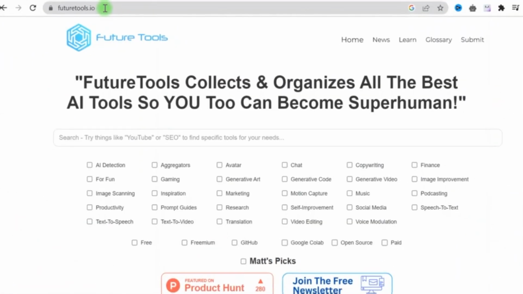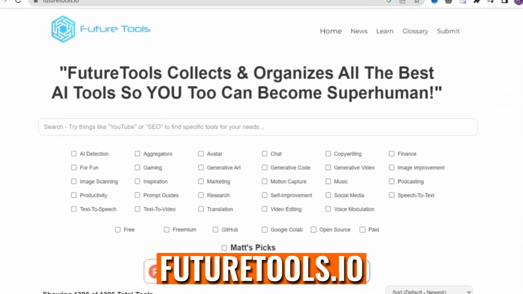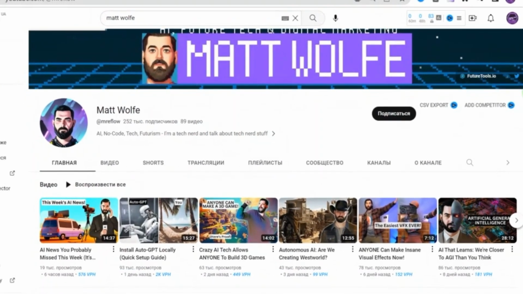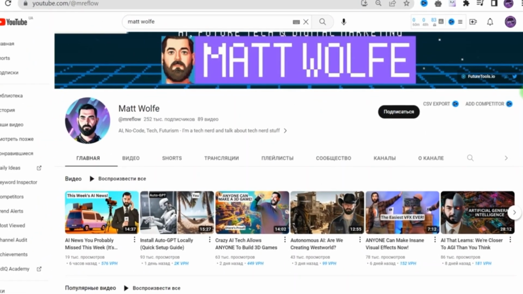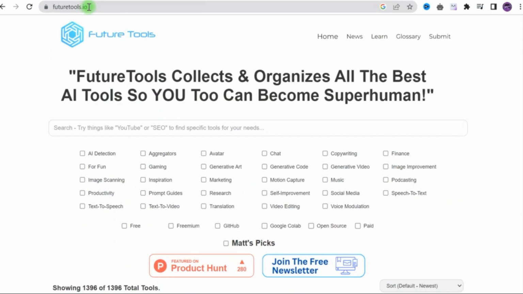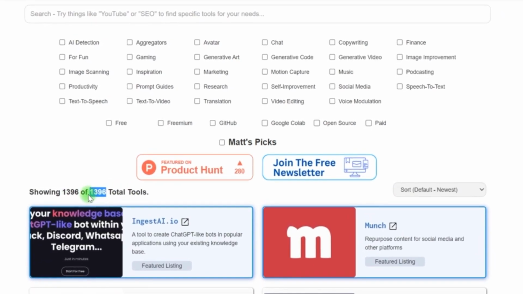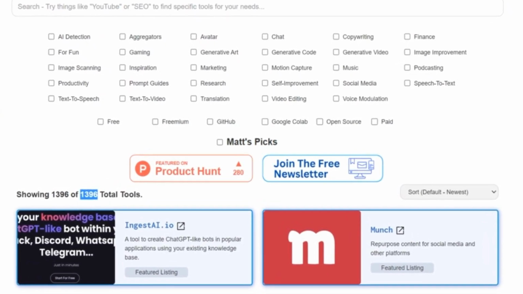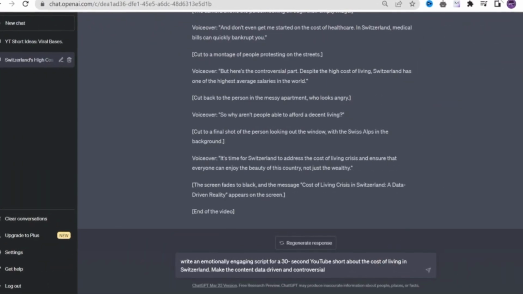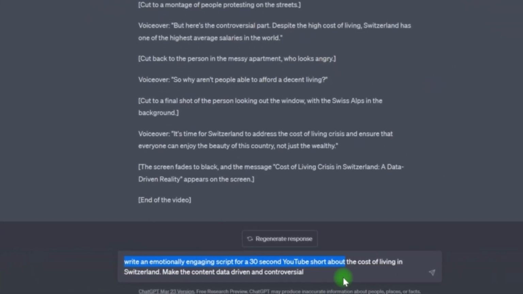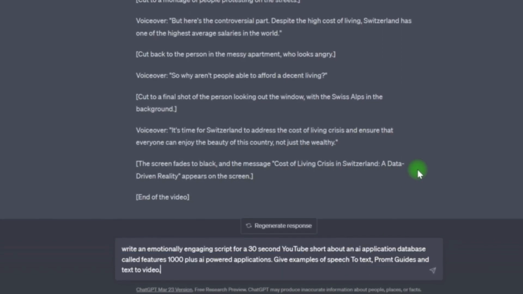Let's talk about an AI apps database. And I happen to know this site called FutureTools.io, which belongs to an AI YouTuber called Matt. And he actually does an excellent job of curating all different types of apps, and by talking about this in our short, we're not going to talk about free apps, but we're going to talk about a tool that helps you find as many apps as you want. Actually, he features over 1,000 apps, which is going to be excellent for marketing purposes. We can just list 1,000 plus.